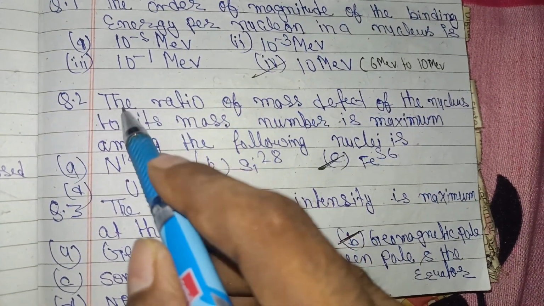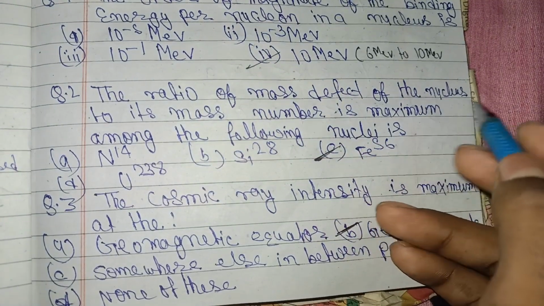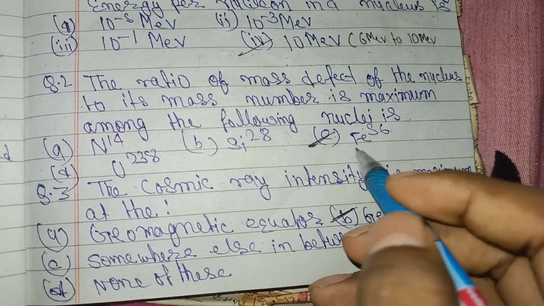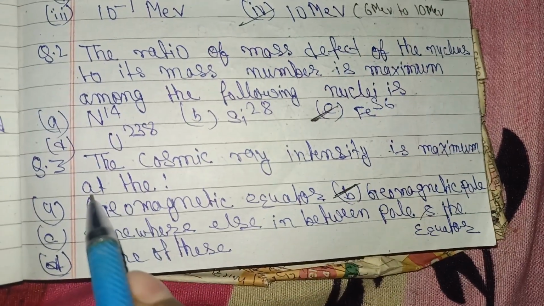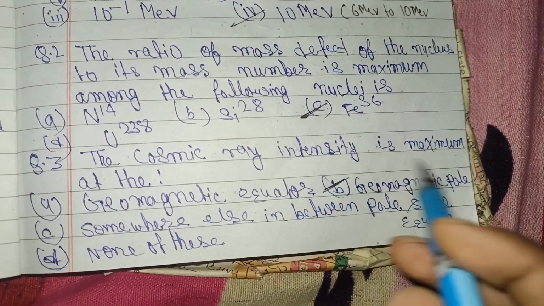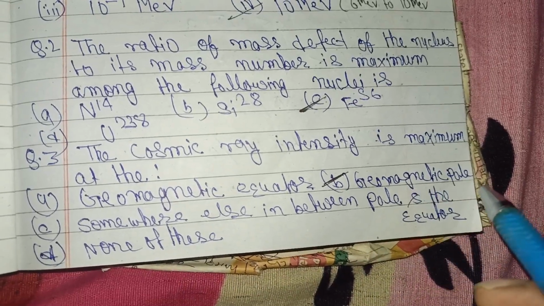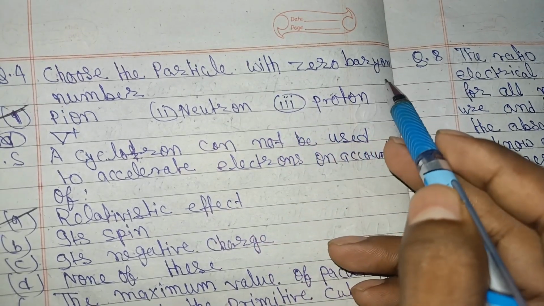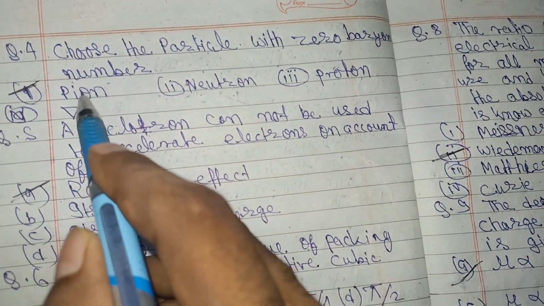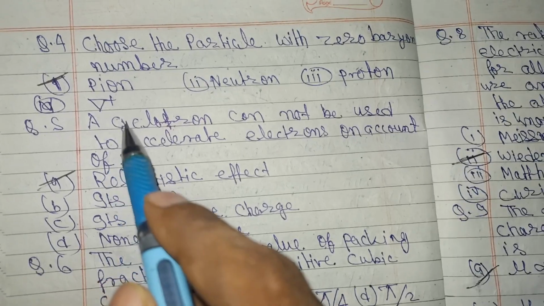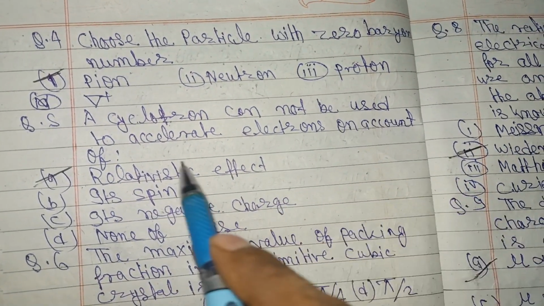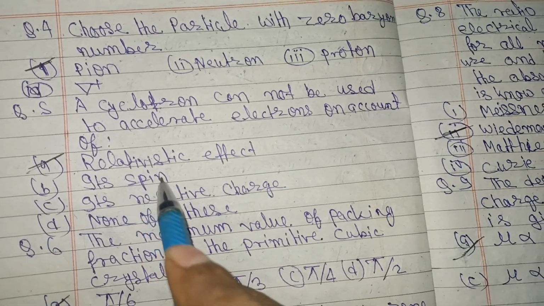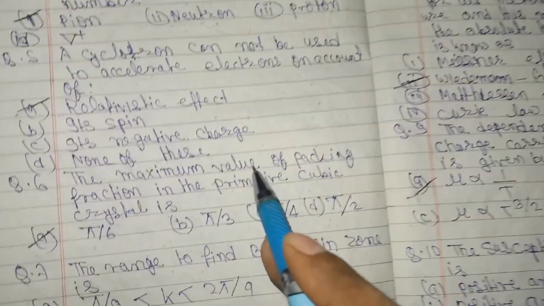Question number 2: the ratio of mass defect of the nucleon to its mass number is maximum among the following nuclei is Fe56. Question number 3: the cosmic ray intensity is maximum at the geomagnetic poles. And question number 4: choose the particle with 0 baryon number, pions. Question number 5: a cyclotron cannot be used to accelerate the electron on account of relativistic effect.